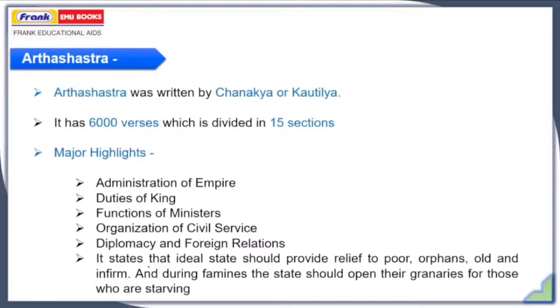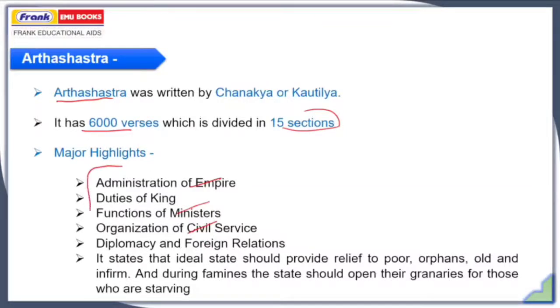Now coming to the Arthashastra. Arthashastra was written by Chanakya, also named Kautilya, or we can also call him Vishnugupta. Arthashastra is one of the ancient books on the topic of statesmanship and economics. It has 6,000 verses, typically divided into 15 sections, which include the administration of the empire, duties of a king, functions of ministers, organization of civil service, diplomacy and foreign relations.